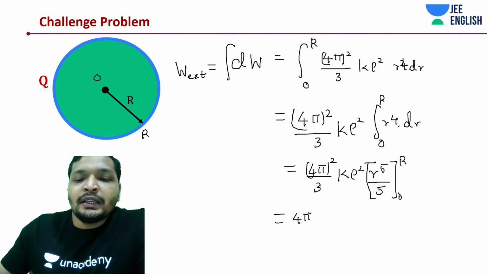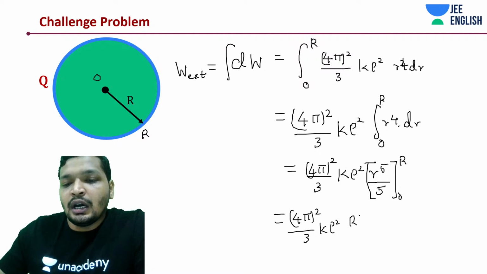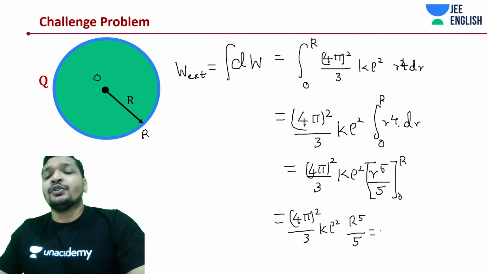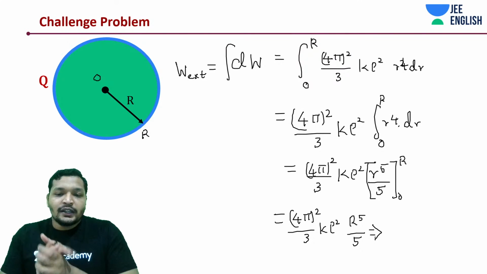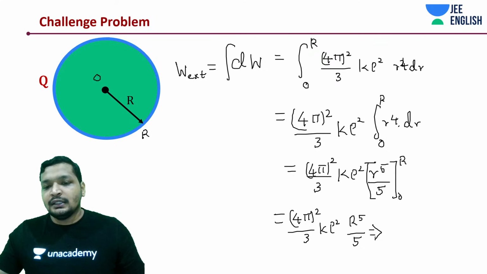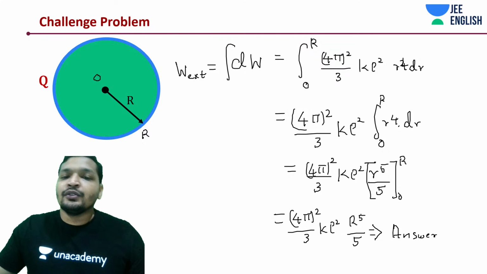So 4 pi whole square divided by 3 into k into rho square into R to the power 5 by 5. That's what you have. Substitute the value of rho square to get the final result in terms of q. This is the answer, but you need to substitute in terms of rho to get the answer.